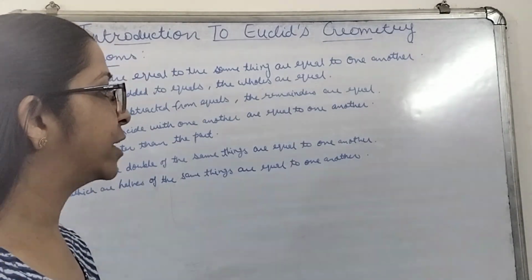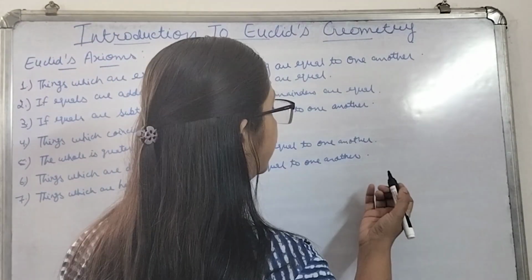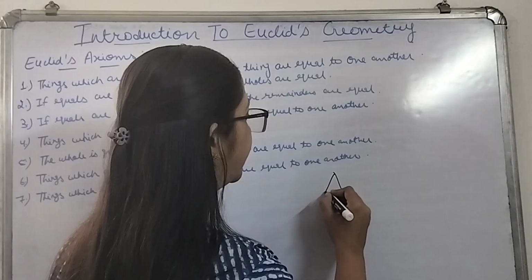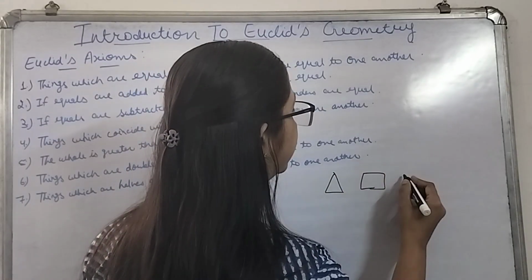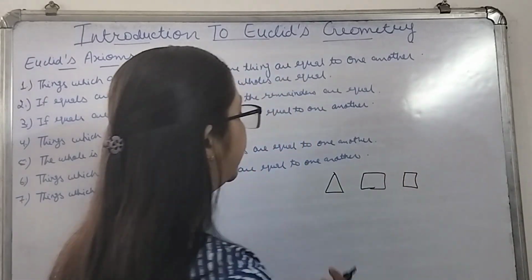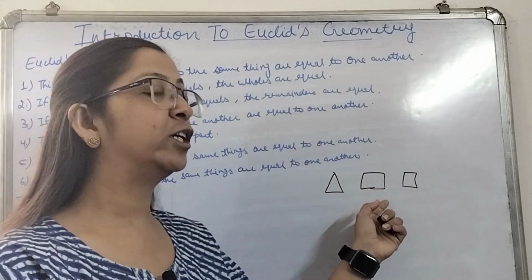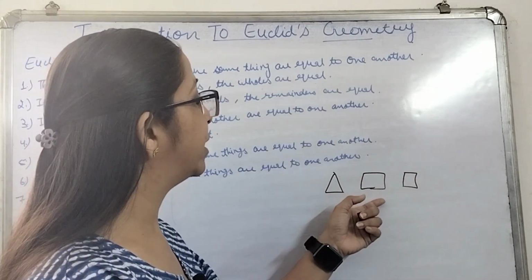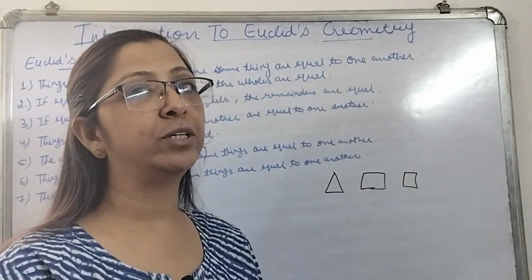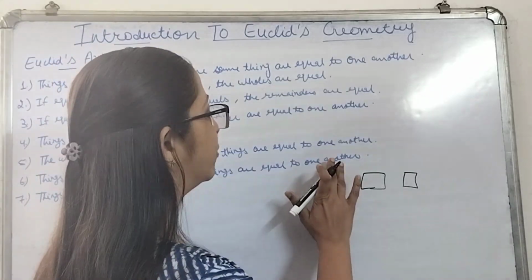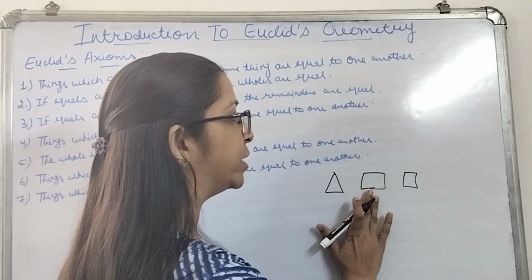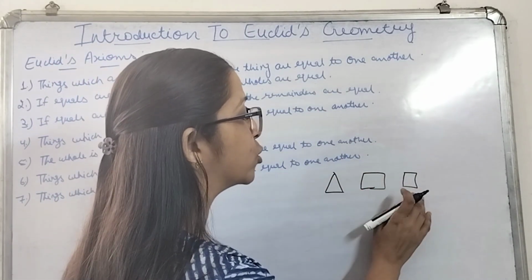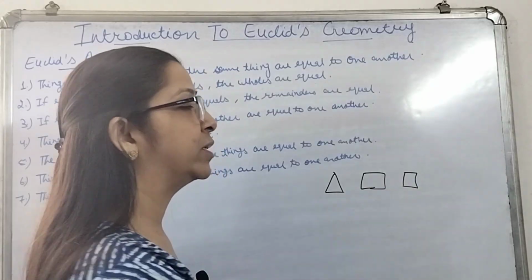That simply means if we are going to see it geometrically, suppose there is a triangle, there is a rectangle and there is a square. If the area of the triangle is equivalent to the area of the rectangle and the area of the rectangle is equivalent to the area of the square, that means area of the triangle is also equivalent to the area of the rectangle and area of the square is also equivalent to the area of the rectangle.